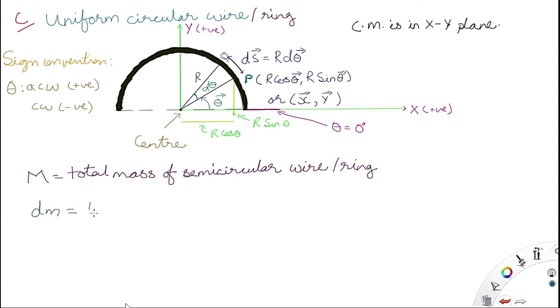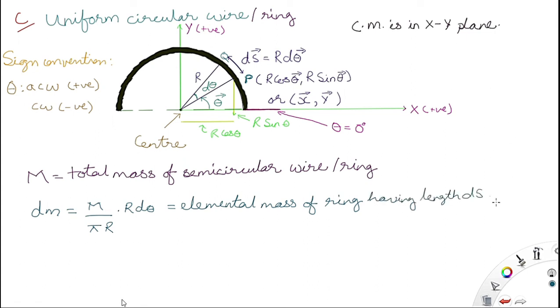Now dm is equal to M by pi r into r d theta. M by pi r is the mass per unit length, since pi into r is the circumference of the semicircular wire, and r d theta is the elemental length of the ring. So dm is the elemental mass of the ring having length ds.